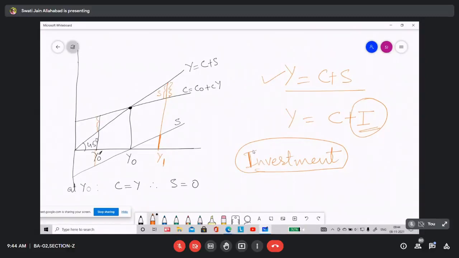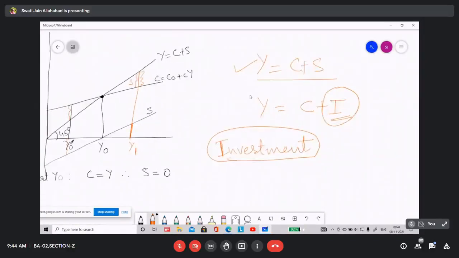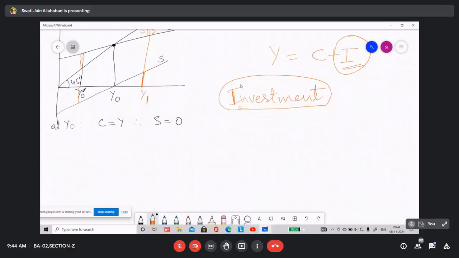So for income determination in the Keynesian system, two variables are important.